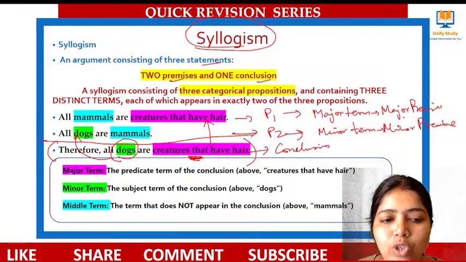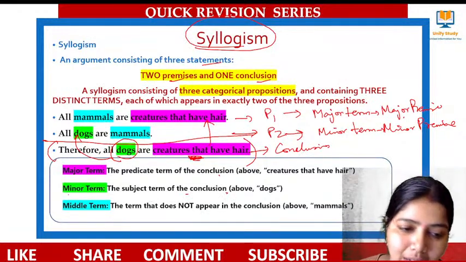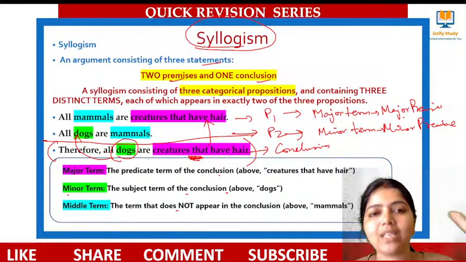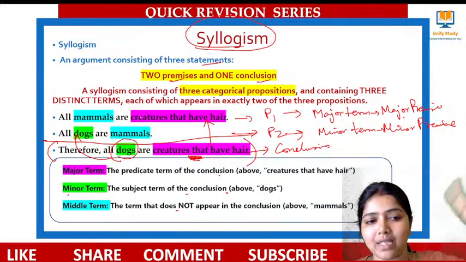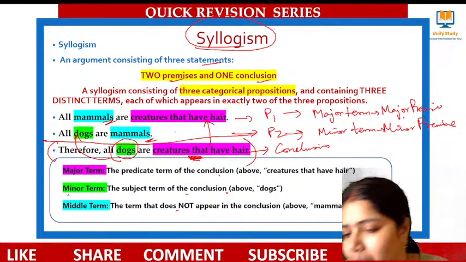Clear, learners? So the predicate term of the conclusion is called the major term. The subject term of the conclusion is called the minor term. The term that does not appear in the conclusion but appears 2 times in the premises is called the middle term.